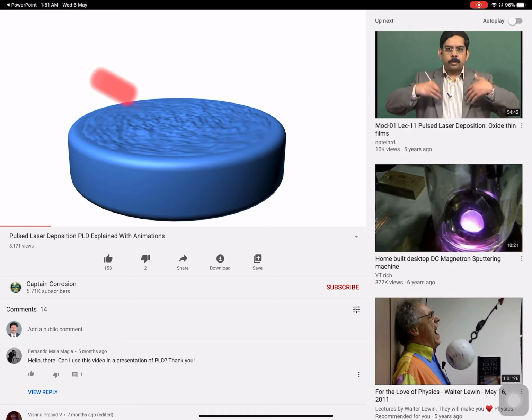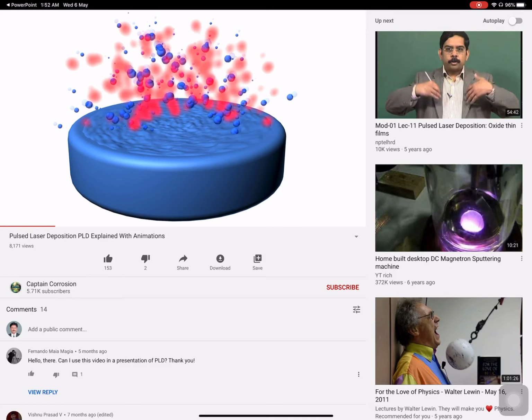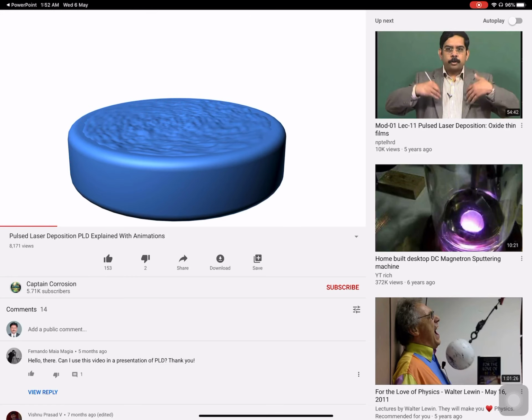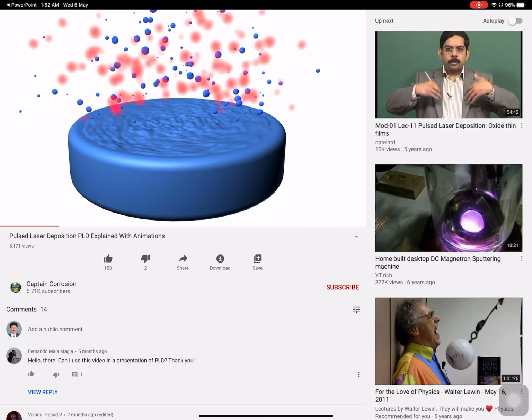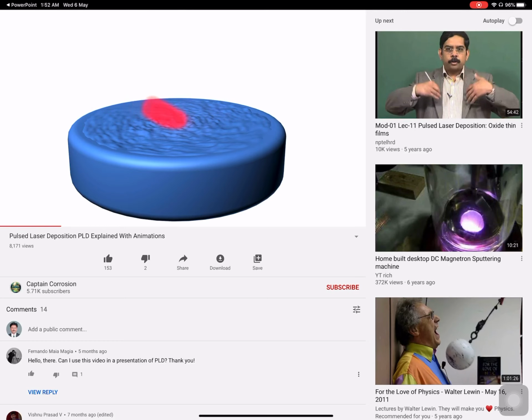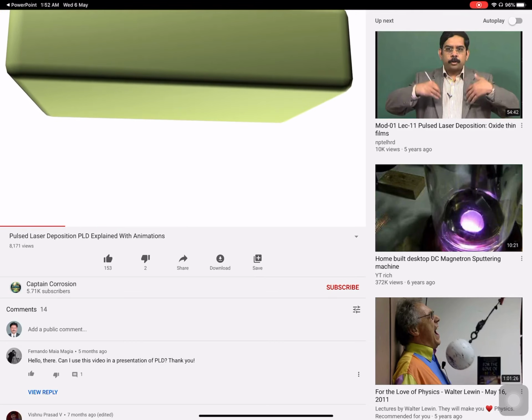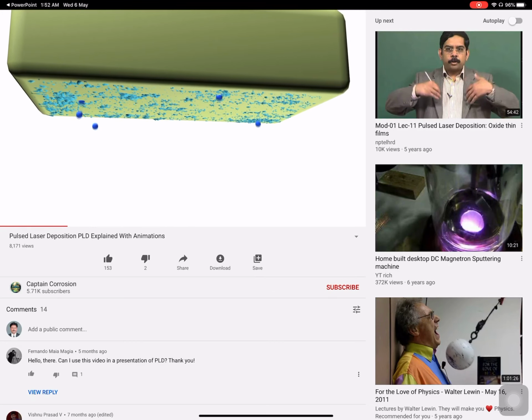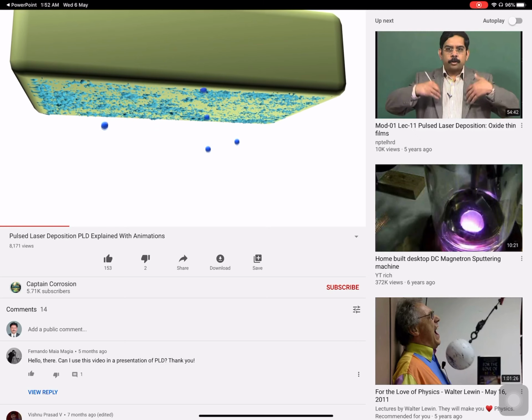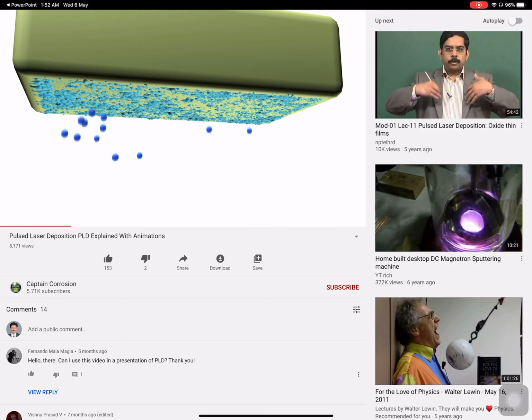The plume itself consists of atoms, molecules, ions, and electrons. However, in some cases, larger particulates and molten globules of material can be ejected from the target during evaporation. Some of the extracted material is then deposited on the heated substrate, forming a uniform film that has the desired composition, structure, roughness and thickness.